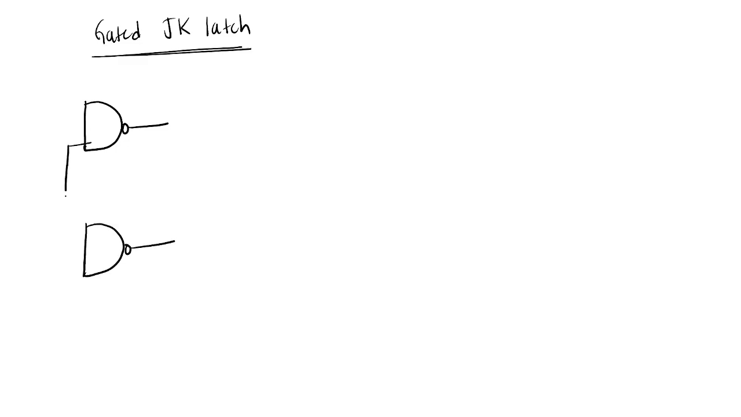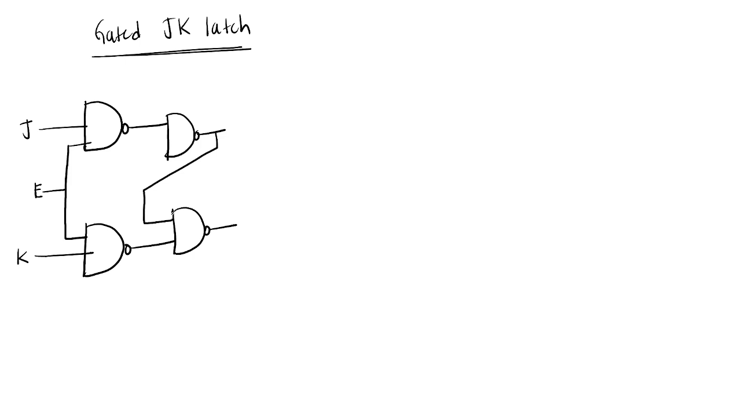Here I am giving enable, and here I am giving the input J and here input K. This is one NAND gate and this is one more NAND gate, and the output will be fed back like this. This is Qn and Qn bar, the present state, and what is the next state? Qn plus 1 and Qn plus 1 bar.